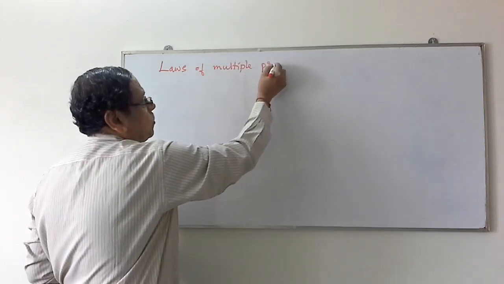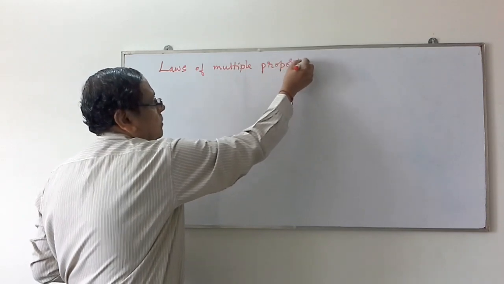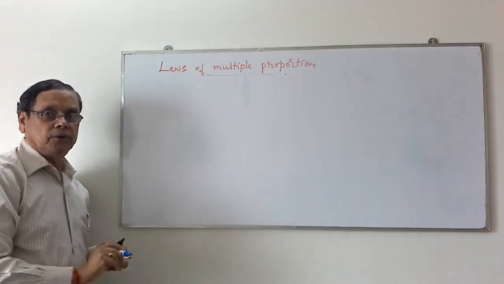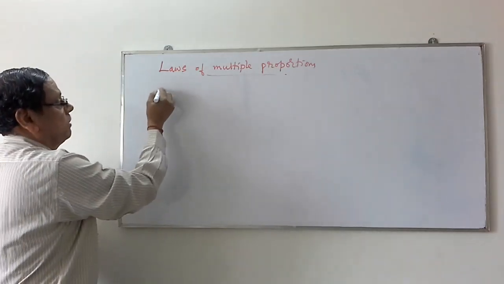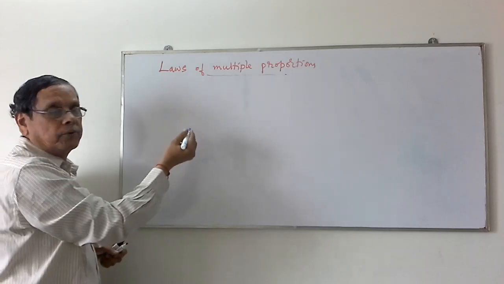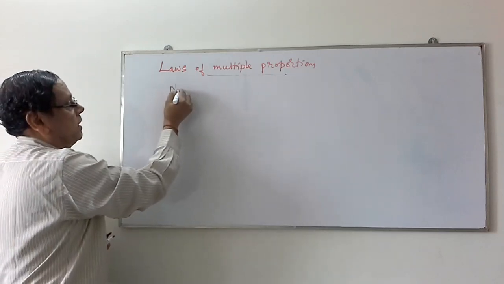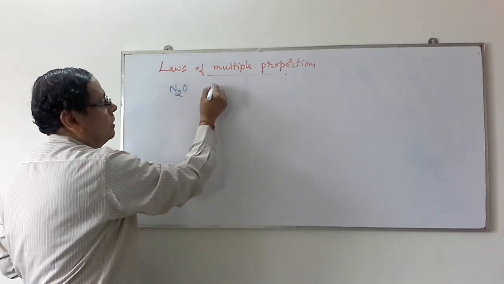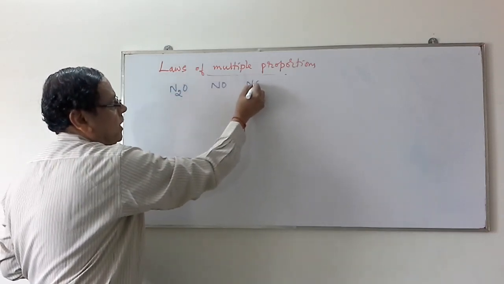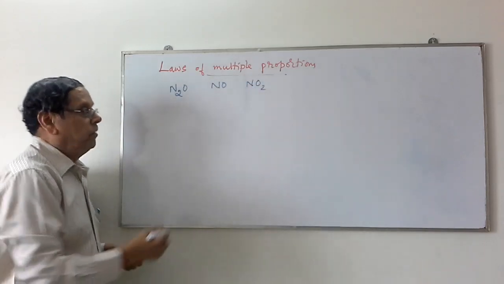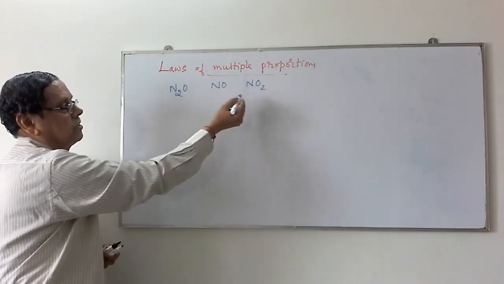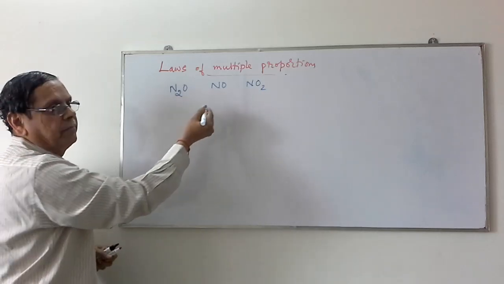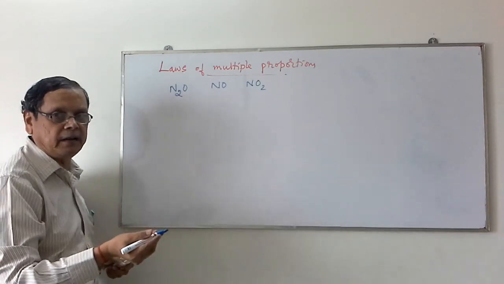When you consider this law of multiple proportions, as you remember, when we have two elements combined to form two or more compounds, let us take the example of nitrogen and oxygen forming nitrous oxide, nitric oxide and nitrogen dioxide. When you consider nitrogen combining with oxygen to form more compounds, then you take the ratio of the masses of one element combining with the fixed mass of the other element.